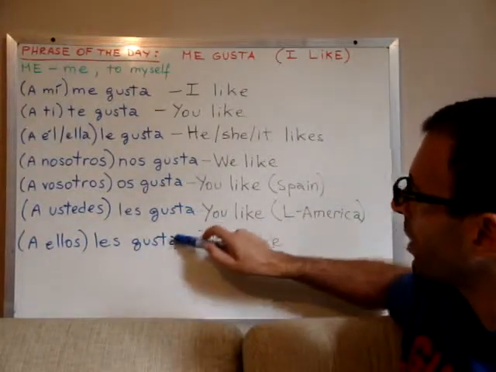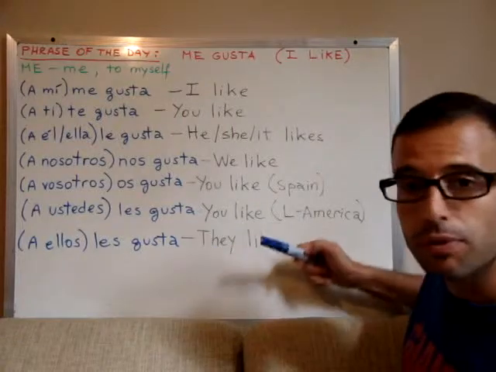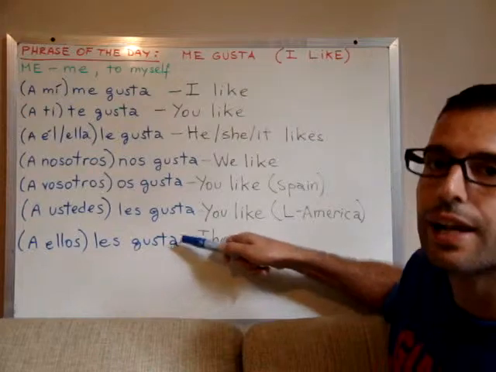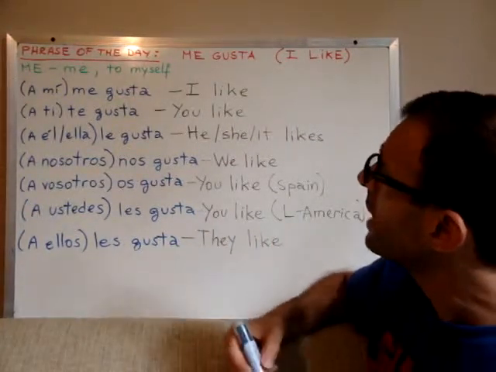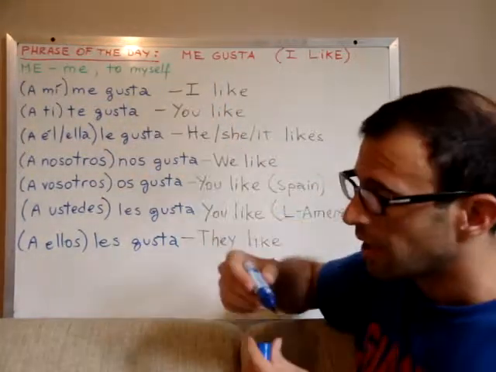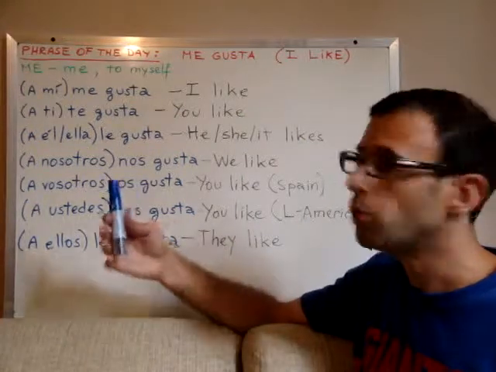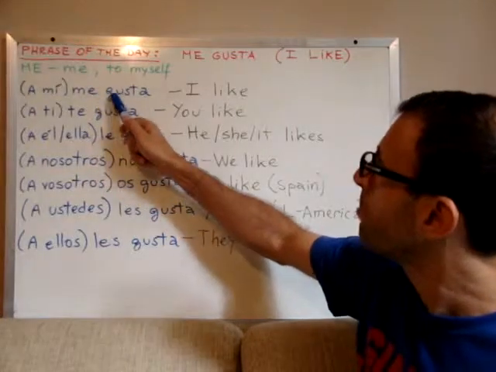Then you can add whatever predicate you want. For example, they like apples. A ellos les gustan las manzanas, right? First of all, let me specify that if the object we are referring to when we say I like is singular, then we say me gusta.